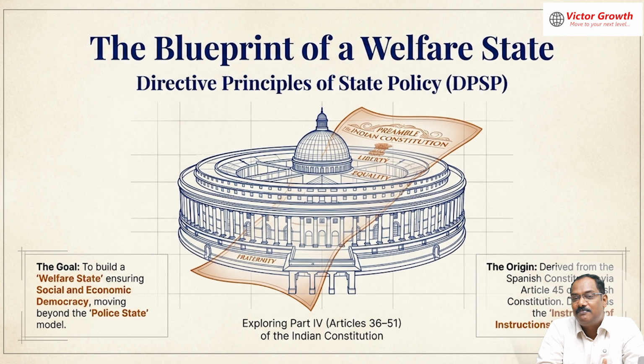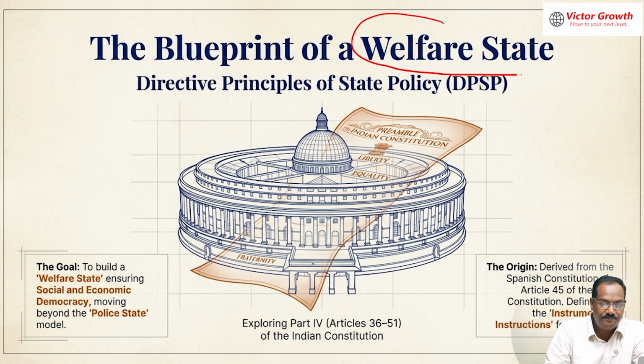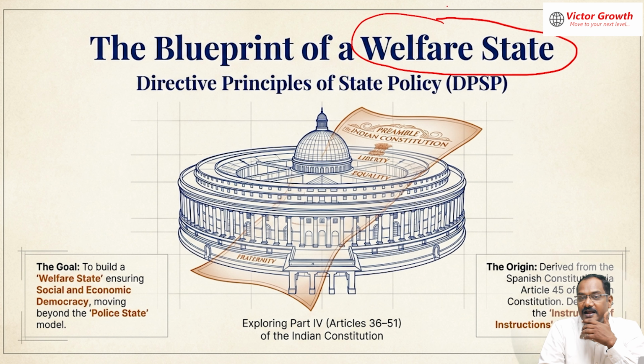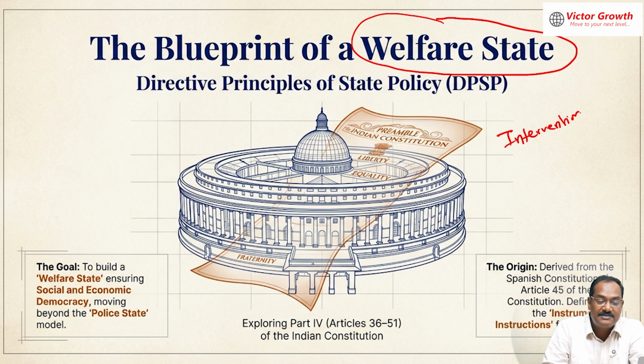In this class, we are discussing directive principles of state policy, another very important topic in the polity of the Indian Constitution. The blueprint of the welfare state. India is a welfare state. Don't ask me investigating questions about whether India is really a welfare state. Compared to other states, India is definitely a welfare state because we have intervention. Intervention means the government will not sit idle if somebody is in poor condition, in vulnerable sections of society, or in need of help. The government will intervene. Thereby we are definitely a welfare state.